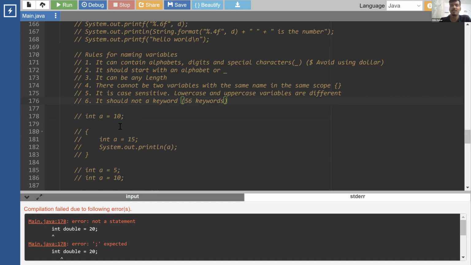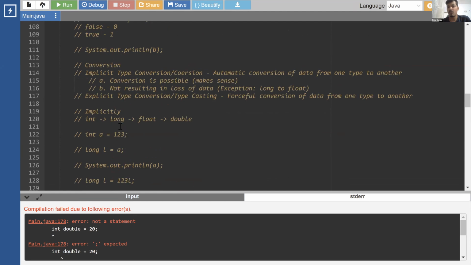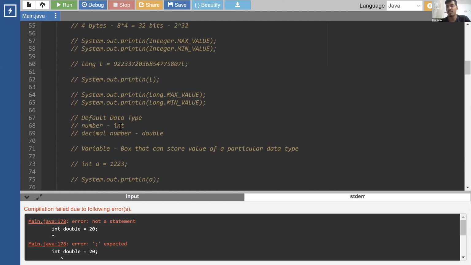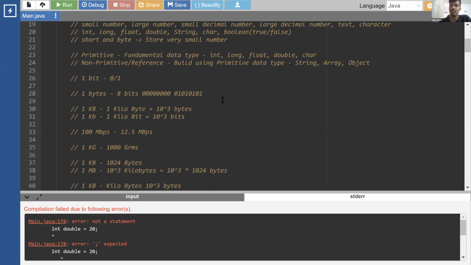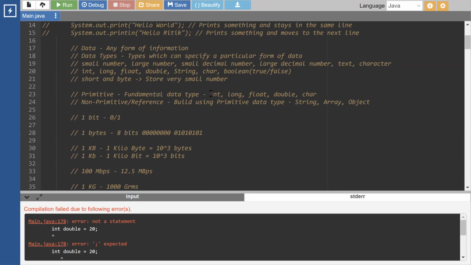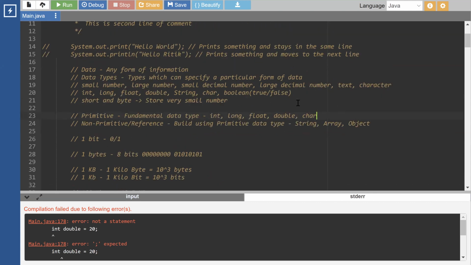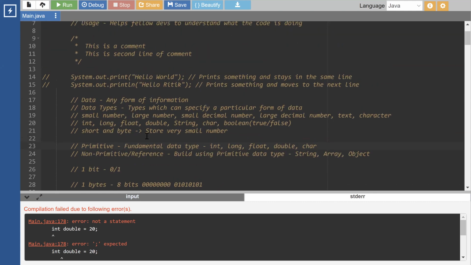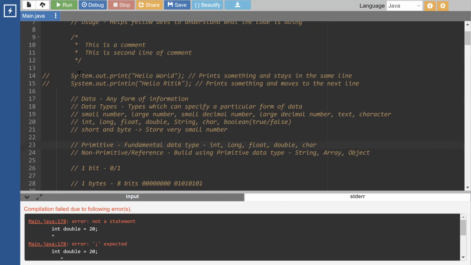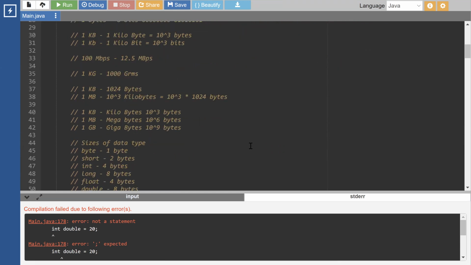Do we need to remember them? No, we don't need to memorize them. You will automatically be able to remember them. You have already used a lot of them. So int, float, byte, long, we have already used around 10 to 15 keywords. Let me show you this. We have used int, long, float, double, char. So this is 5. Then we have string, that is 6. We have byte, short, 7, 8. Then we have system 9, true, false, 10, 11, boolean 12. So I've used around 12 to 15 keywords till now.